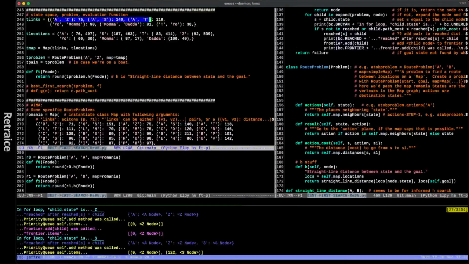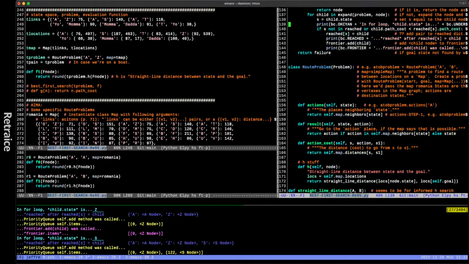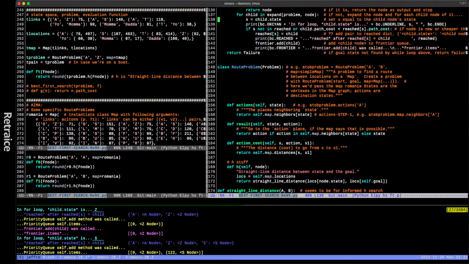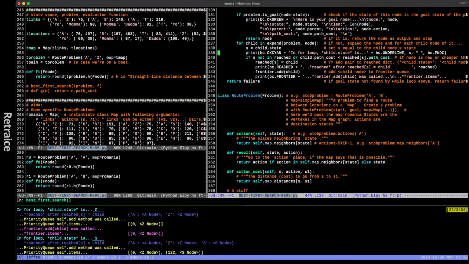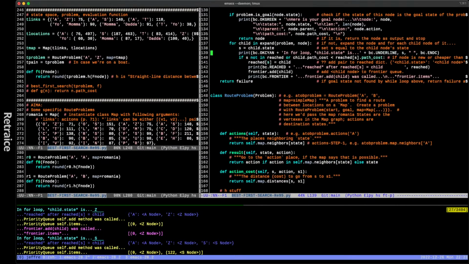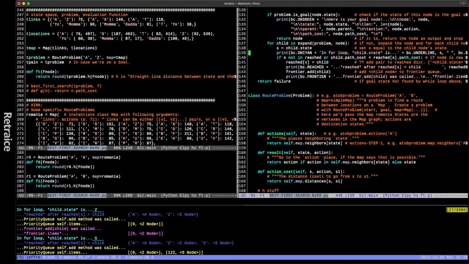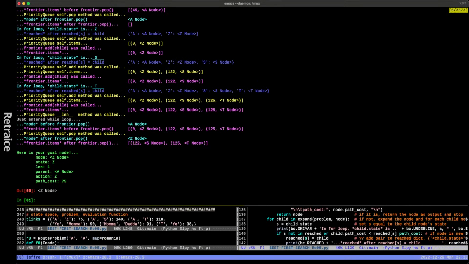There's no check. To make this work even more brilliantly, we would maybe put a little check in right here between 38 and 39 to see if the child state that we just got from the expand function is one of our goal states. Just like up here, we have an is goal check. We should have one down here. Maybe we'd write that, but we're way over optimized on this thing already. There's no way I'm writing that. I might write it. Sometimes I do things I say I'm not going to do.